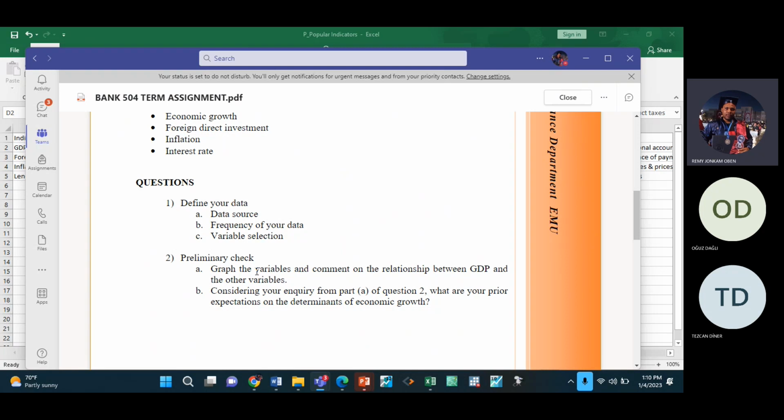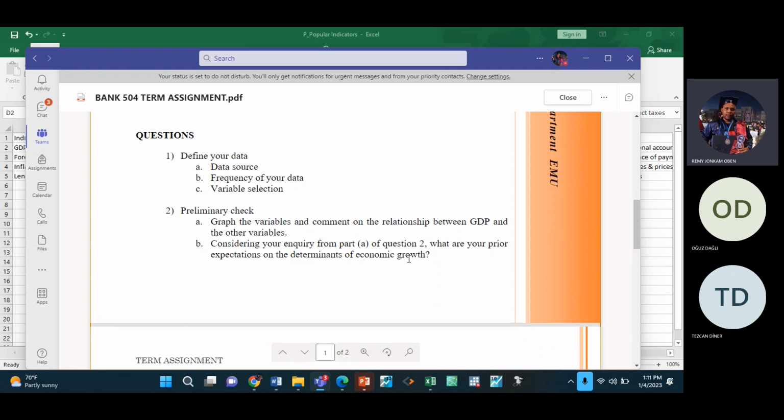Because you remember I told you that if you're explaining the graphs, you are looking at it from the perspective of the dependent variable. If FDI is going up and GDP is also going up, then positive relationship. If FDI is going up but GDP is going down, negative relationship. So explain the relationship between each of these regressors and GDP.